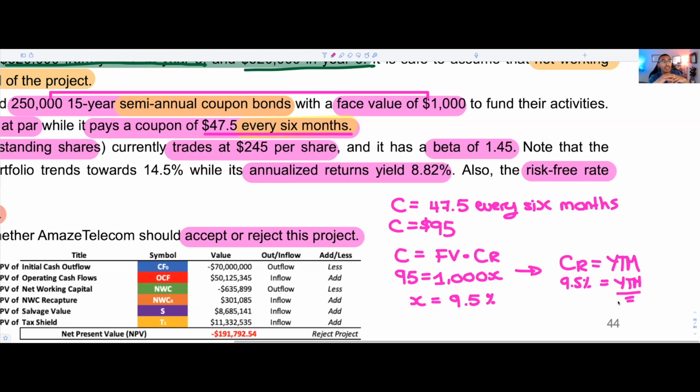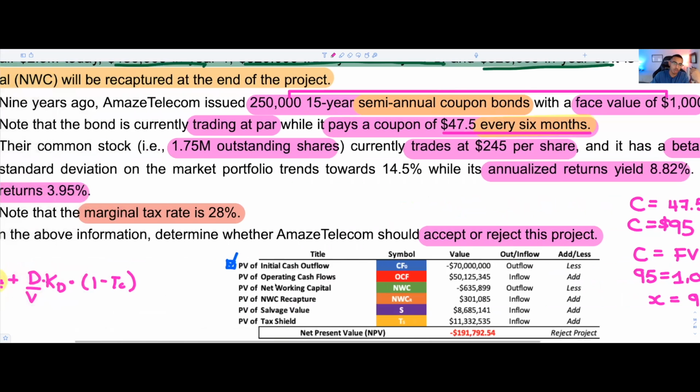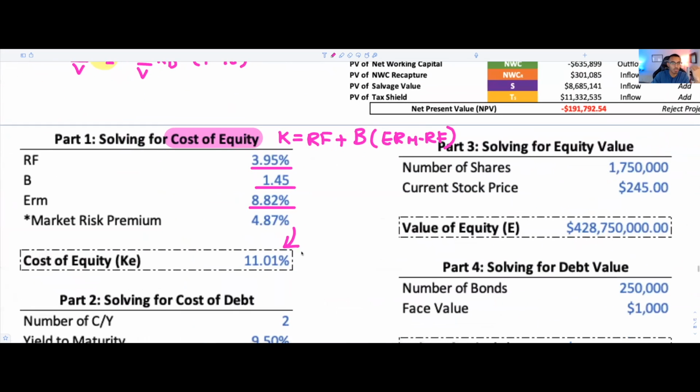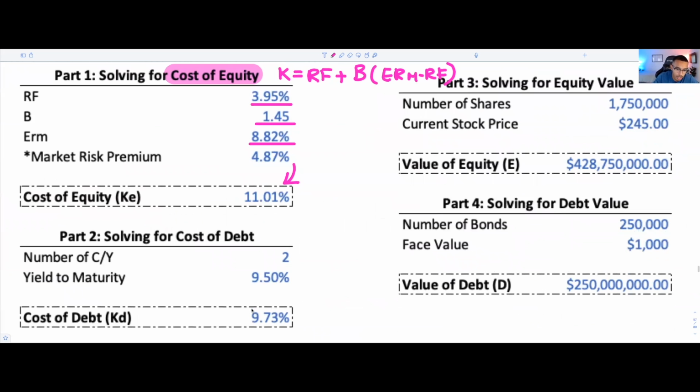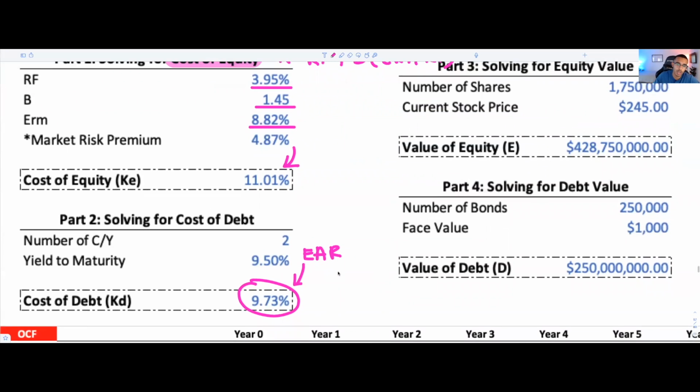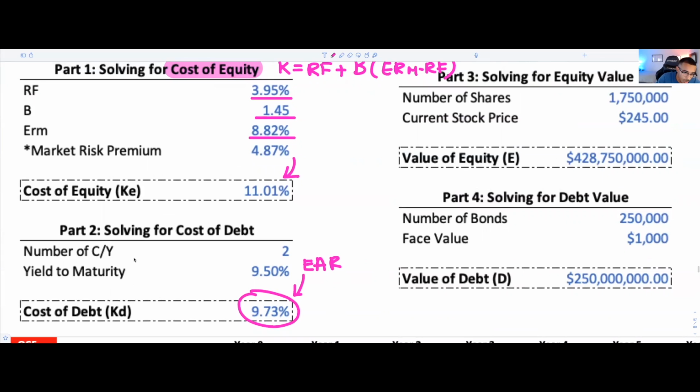But if we apply the idea of effective rates, our cost of debt isn't necessarily 9.5%. It has to be compounded, for the effective rate if we compound twice per year. That's essentially what I'm trying to say. Sure, we found our yield to maturity per annum because we know the coupon rate, but we need to find our effective annual rate. I'm sorry, I'm getting a little bit loopy, a little bit tired, but we need to solve for our effective annual rate. How would you go about doing that? You would go about doing it by just doing this.